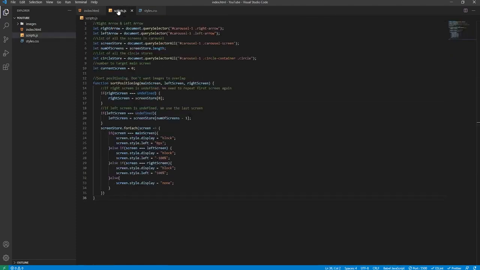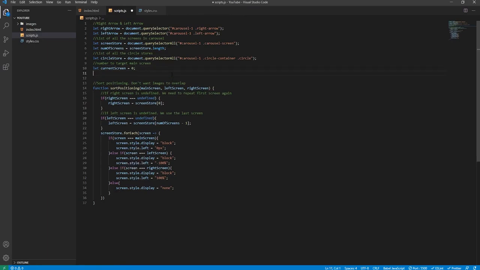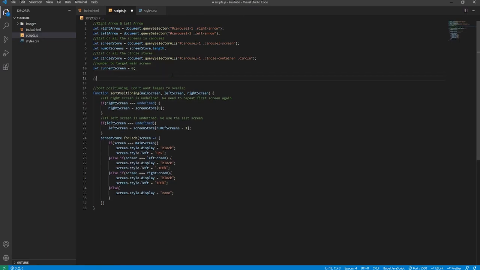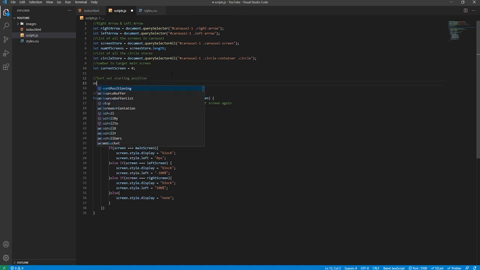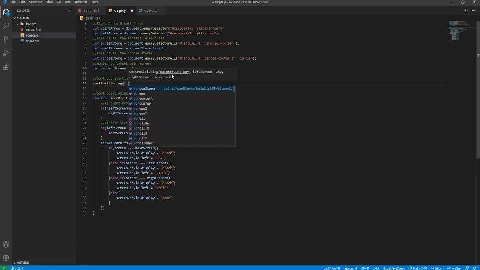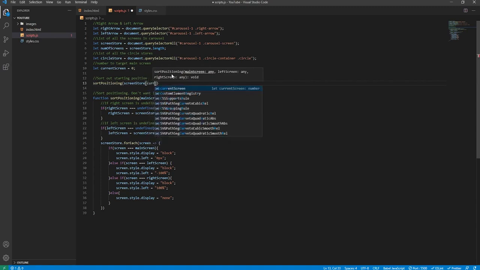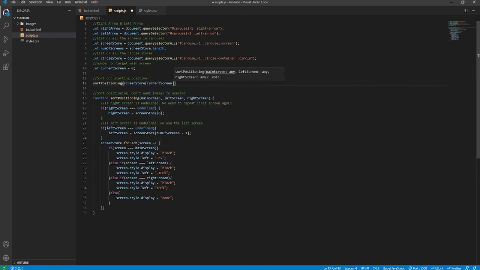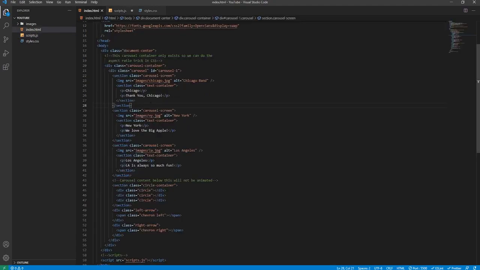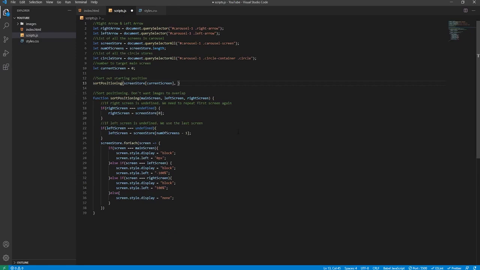So what we're going to do is, below where the global variables are, we'll declare a new comment so you know what we're doing. We'll say sort out starting positioning, and the main screen will be screenStore, remember that node list, at current screen, which is currently 0. So this first image is what we're targeting, because that's the first one in the node list.